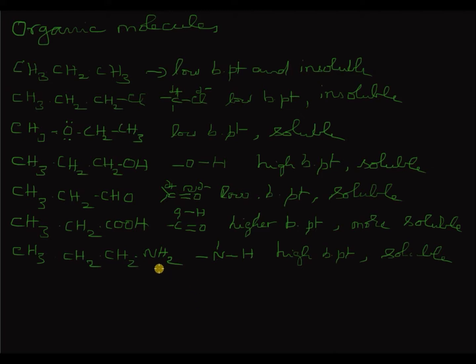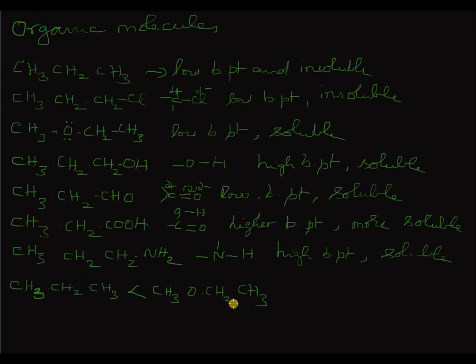Now our job is to arrange them in the increasing order of boiling points. So for increasing order we have to start with the one having the lowest boiling point. No doubt it is propane. Then comes which one? It's the ether or the alkyl halide. Alkyl halide, at least you have a C-Cl bond. In ether nothing is present, it is non-polar again. So we will write ether here. This is propane, ether, CH3OCH2CH3.